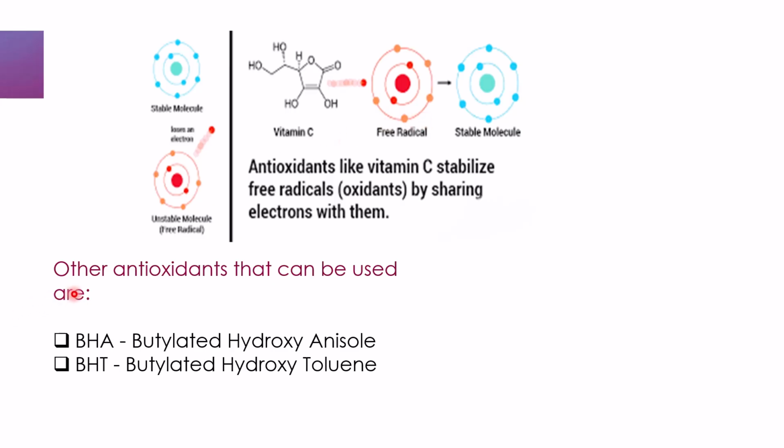So other antioxidants that can be used are BHA and BHT. So these are other antioxidants that can be used in place of vitamin C to reduce or to prevent rancidity.